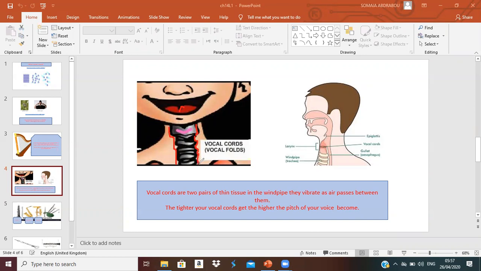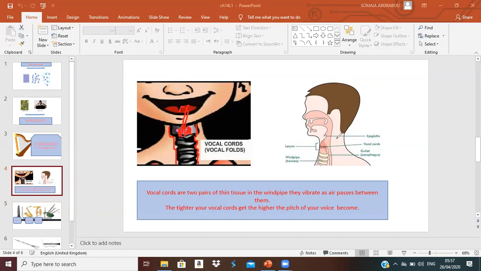So when air passes through those vocal cords, it will make the vocal cords vibrate, okay? If the vocal cords vibrate more or they are tightened more, they will cause a higher pitch.